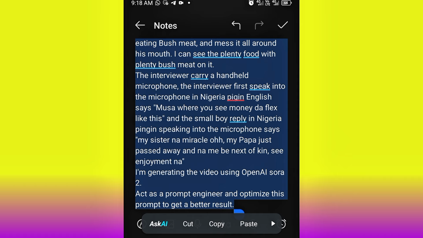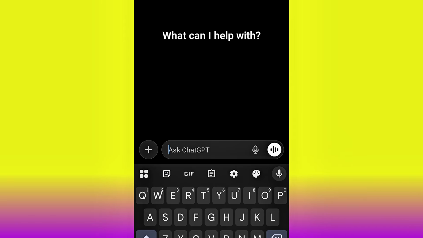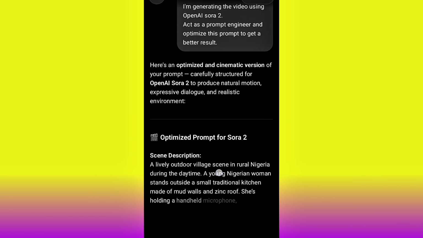The reason I do it this way is that if I carry this one, head over to OpenAI Sora 2, I'm not going to get a good result. So ChatGPT needs to act as our prompt engineer and structure the prompt in a better way that OpenAI Sora 2 is going to understand and give us a good result. So this is how I come about the prompt. I copy it and then I head over to my ChatGPT. All I need to do now is to paste my prompt and hit enter. As you can see, ChatGPT is now helping us to structure our prompt. Look at it.